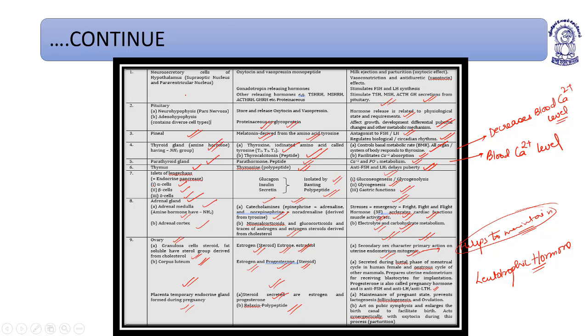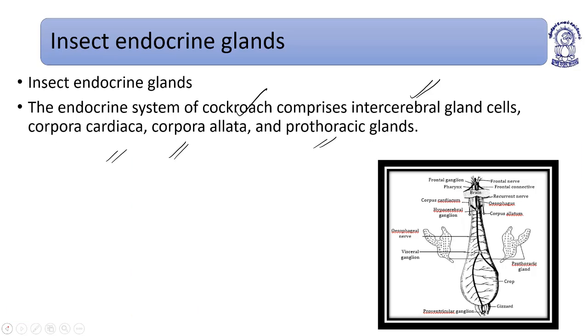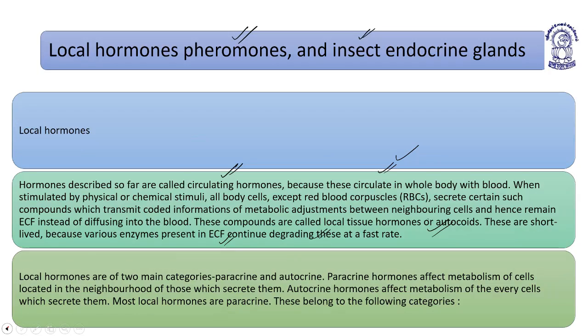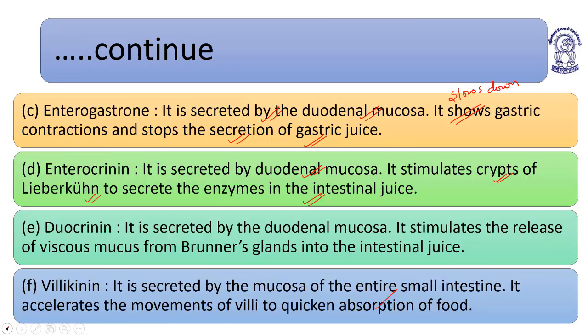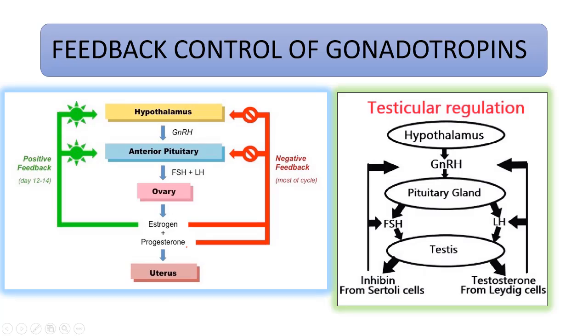Now I'll try to show you the direct feedback or the negative feedback of the hormones. Just give me a minute. Yeah, this is the testicular regulation in which the hypothalamus secretes gonadotropin releasing hormone, which activates the pituitary to secrete FSH and LH. Especially LH shows a very negative feedback. To be very frank, LH shows a direct negative feedback.